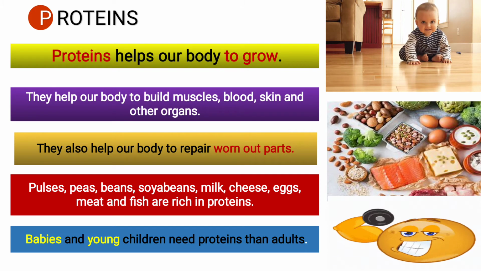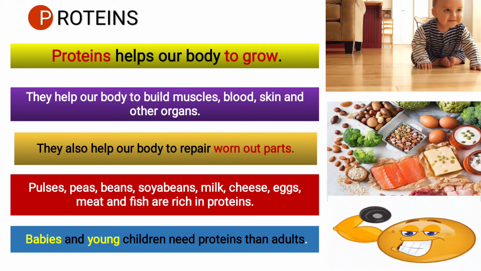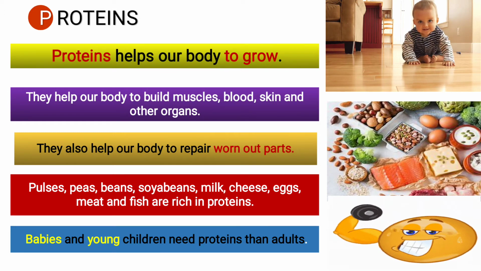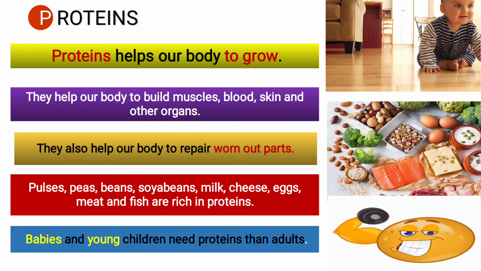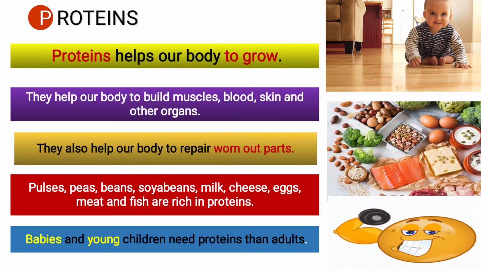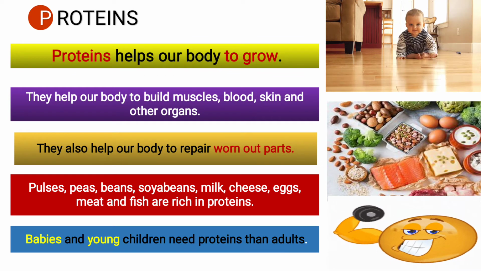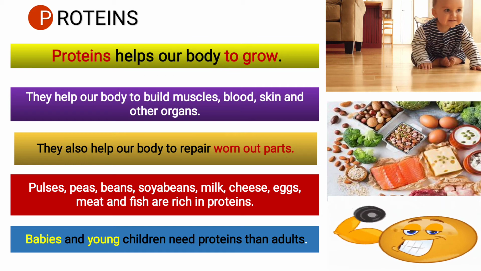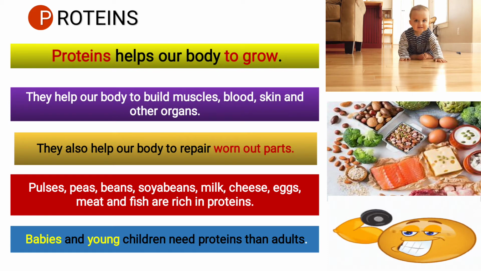Pulses, peas, beans, soya beans, milk, cheese, eggs, meat, and fish are rich in proteins. This means all these things contain protein in them. When we eat all this food, our body will get protein components, protein nutrients. Babies and young children need more protein than adults.